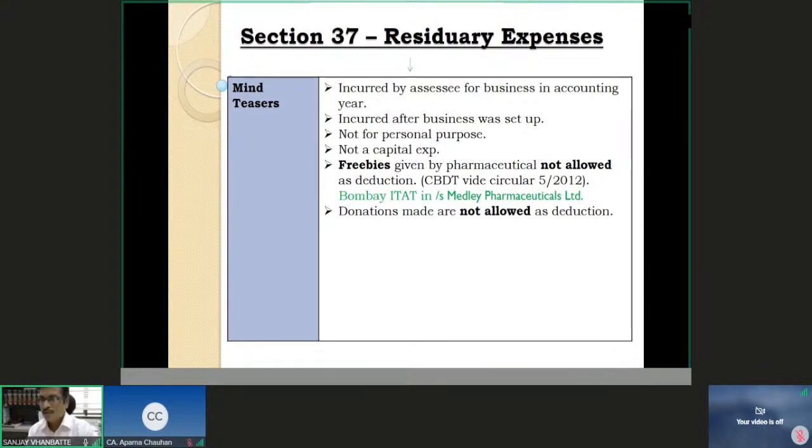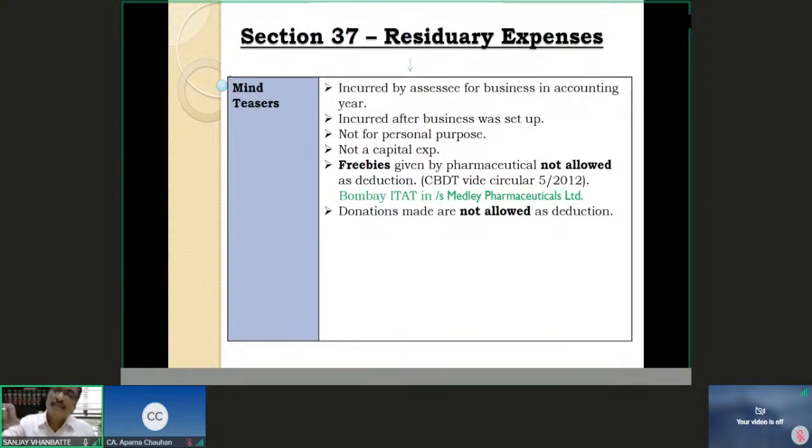Okay. Now, I have told you a background that the Indian Medical Council, which supervises the working of doctors, prescribes a code of conduct for doctors. Doctors are not allowed to accept any freebies from the pharmaceutical companies as an incentive for prescription of their medicines. So the Indian Medical Council supervises doctors, and by the code of conduct prescribed, prohibits doctors from accepting the freebies.